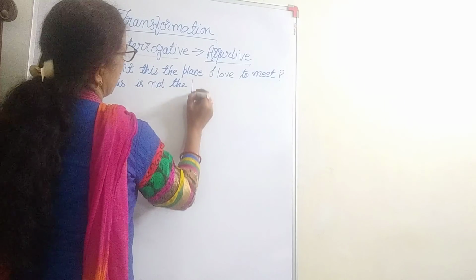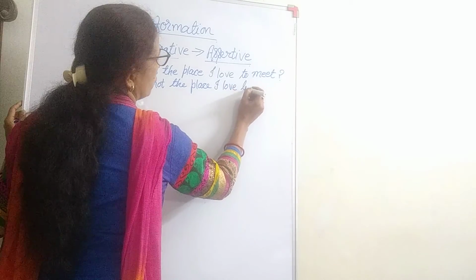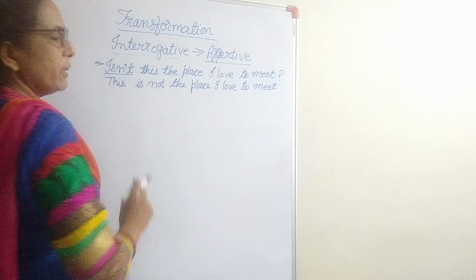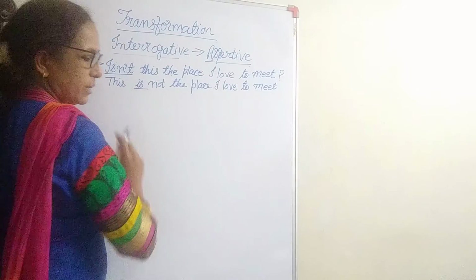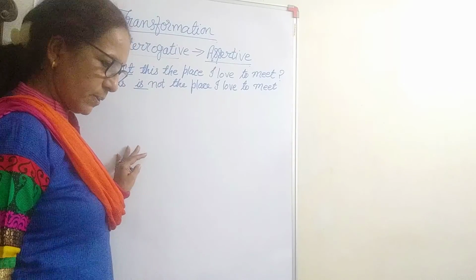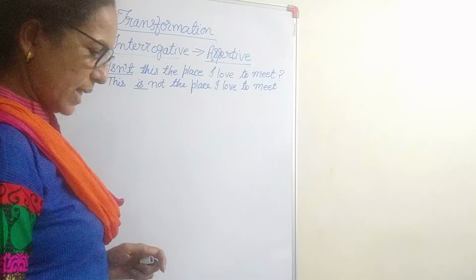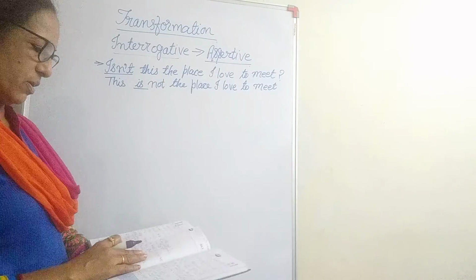That is, this is not the place I love to meet. Okay, the helping verb is in the first position, and we shift it to the second position. So what do we come across? This is not the place, or this isn't the place I love to meet. And as per our first rule, what is our first rule?